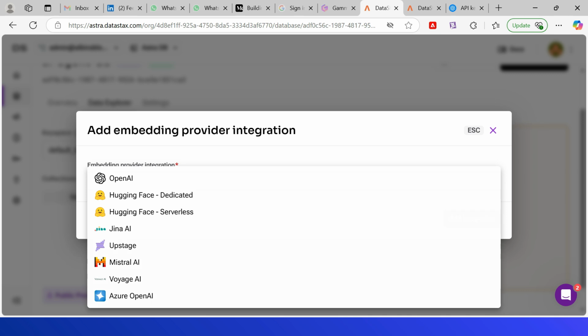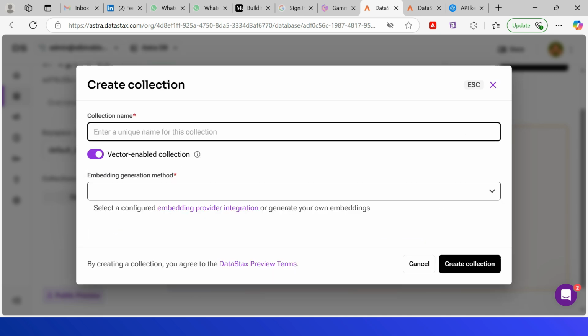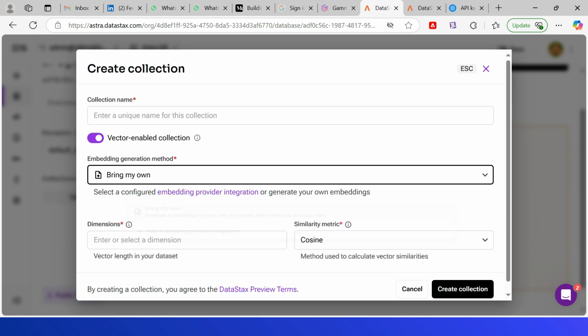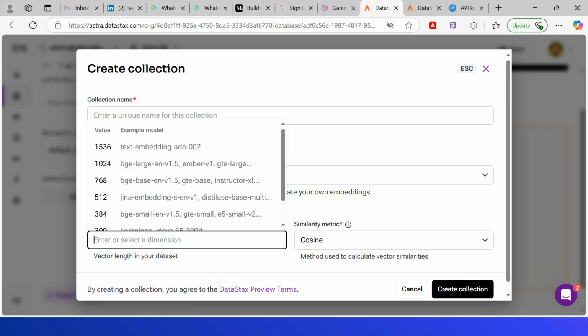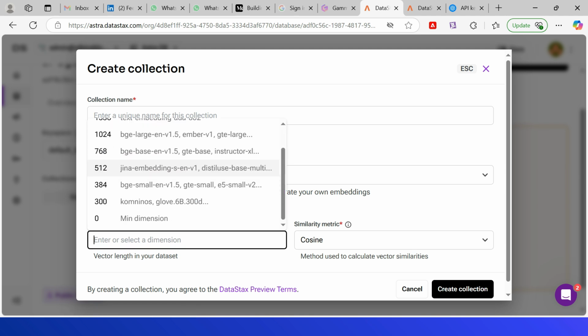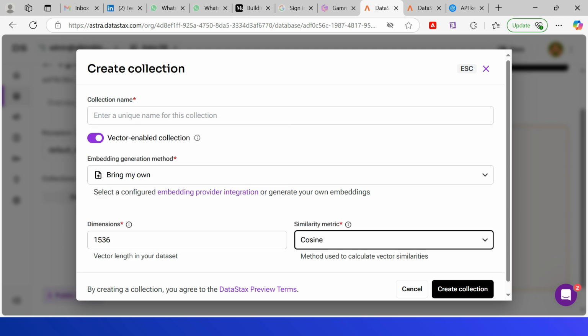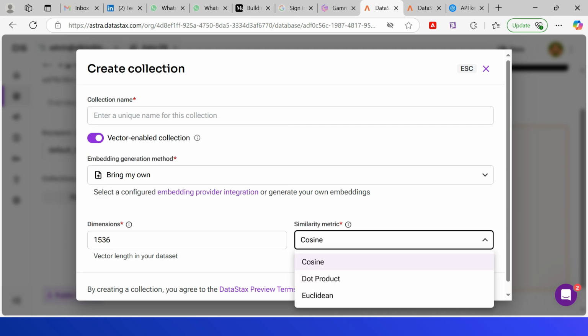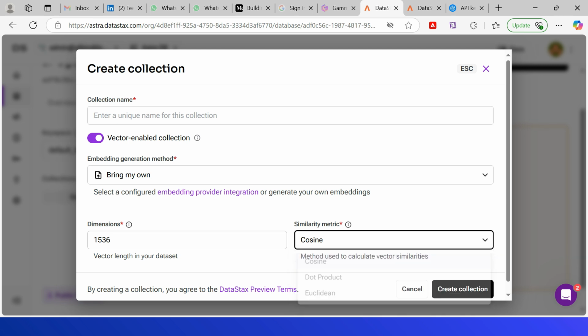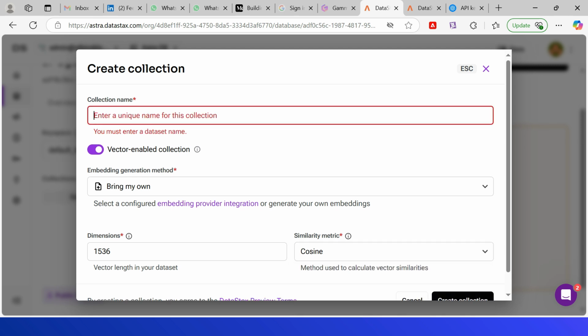You can select whatever you want, but I am going with bring my own for demo. Then select the dimensions whatever you want. Now maybe I will go with 1536. Then similarity metric, you can select whatever you want. I am going with the cosine. That's fine. Create collection.